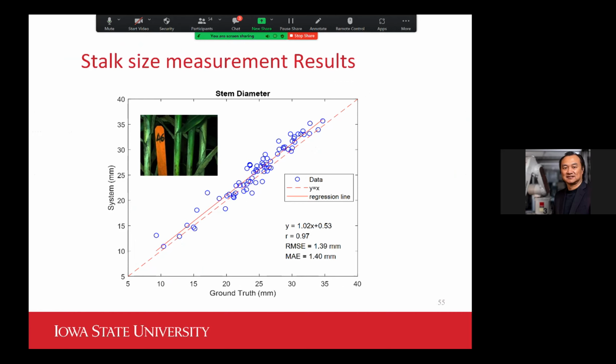We were able to measure the stalk diameter to an accuracy of less than 2 millimeters. And the correlation between the caliper-based ground truthing and the image-based measurement is very strong, with an R value of 0.97. I think we are really pleased by what we were able to come up with using this StalkNet system.